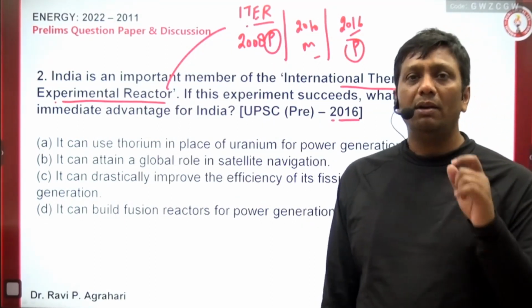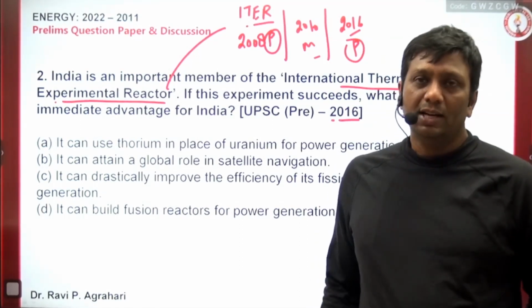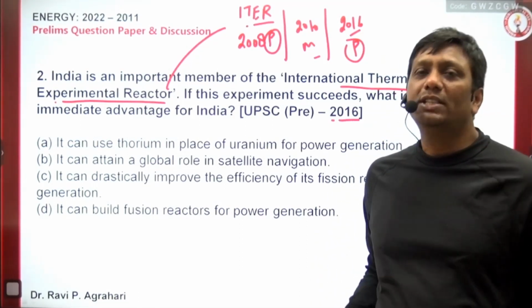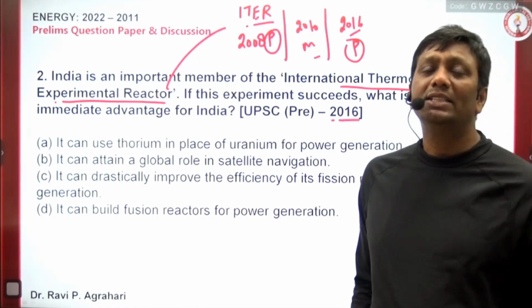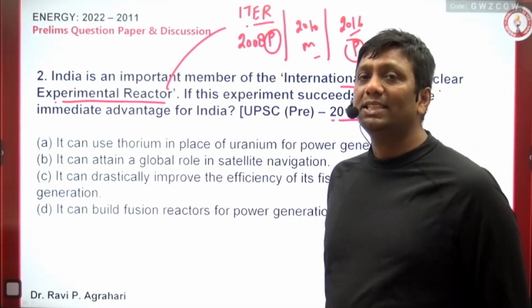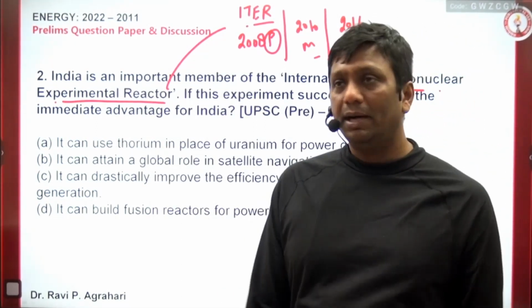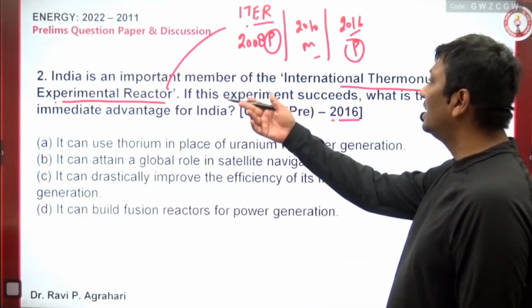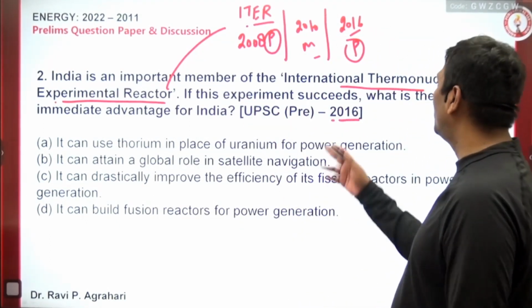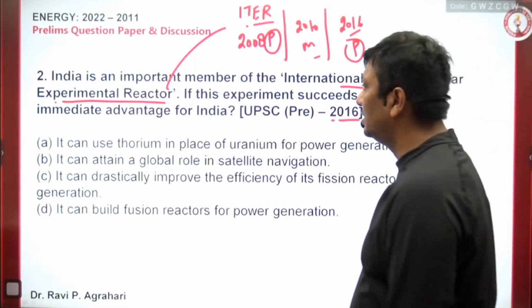So actually you people do not have the static portion of knowledge. And that is the reason each and every question you see in science and tech seems like current affairs. No guys, 80% plus of the questions in the last 6 years UPSC has taken from the static part. Okay, so ITER is a kind of nuclear fusion reactor. If this experiment succeeds, what is the immediate advantage for India?